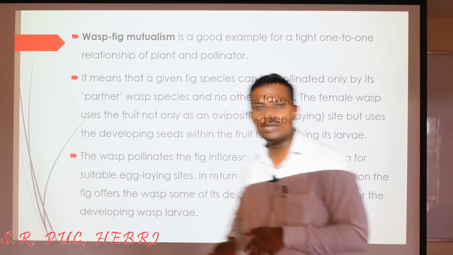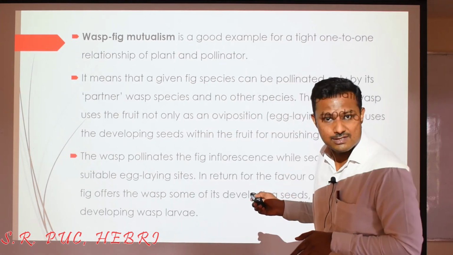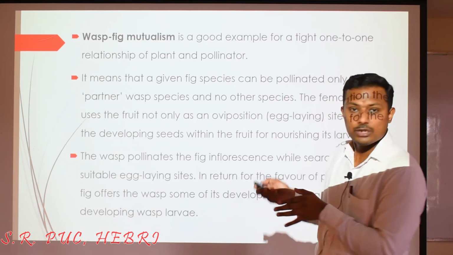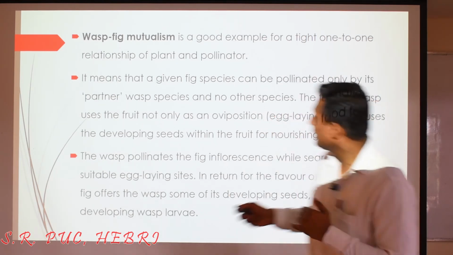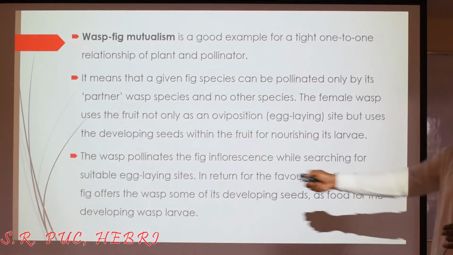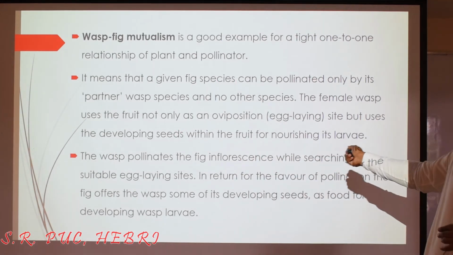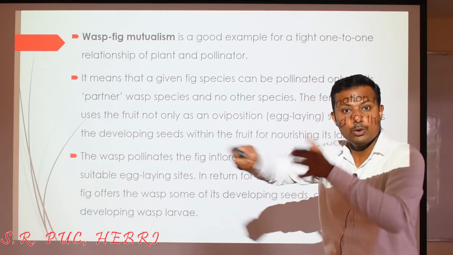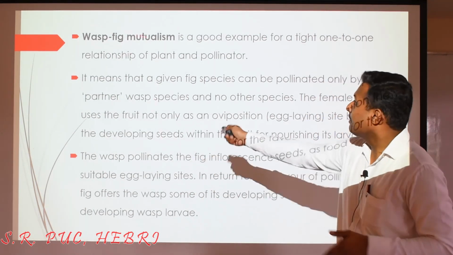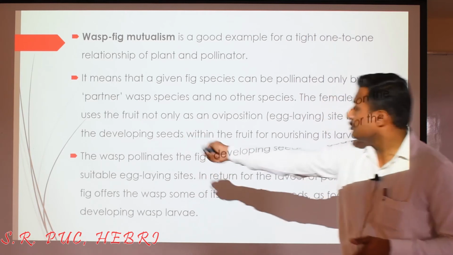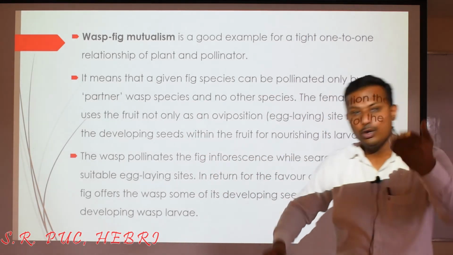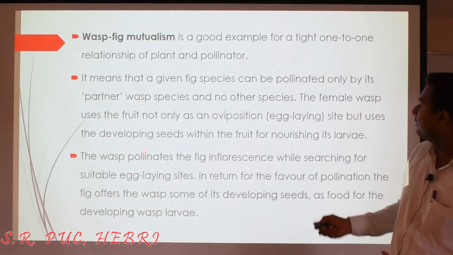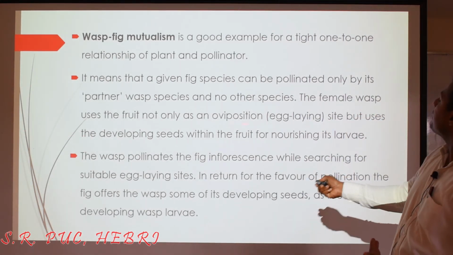Mutualistic relationship. In such cases, in a tight one-to-one situation, co-evolution has a greater chance. And so in these cases, a given species of fig can be pollinated only by its partner. That is because both are very closely associated with each other and both are partners. So the partner, the wasp, will carry out the pollination. In fact, it is going to get an oviposition site.